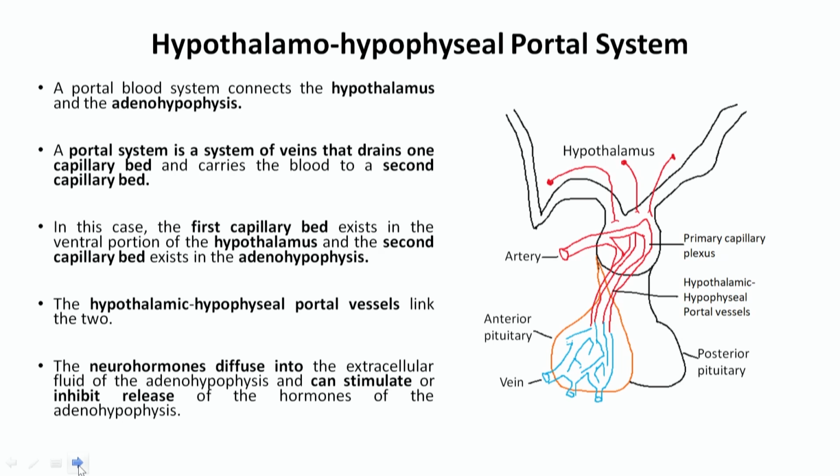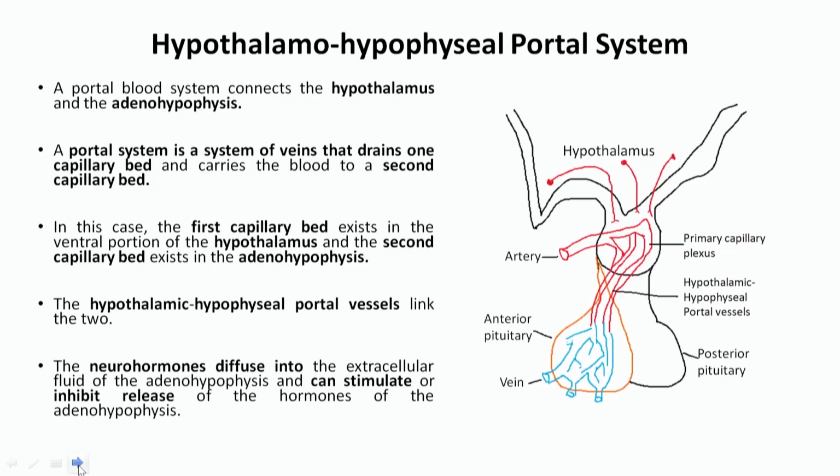As we know, the hypothalamus is called the master gland. Why is it called the master gland? Because the hypothalamus controls the secretion of other glands. It controls the secretion of the pituitary gland, and the pituitary gland then controls the secretion of other glands. That's why the hypothalamus controls other hormone secretion, and that's why it is called the master gland. So we'll see the relation between the hypothalamus and the anterior pituitary as well as the posterior pituitary.